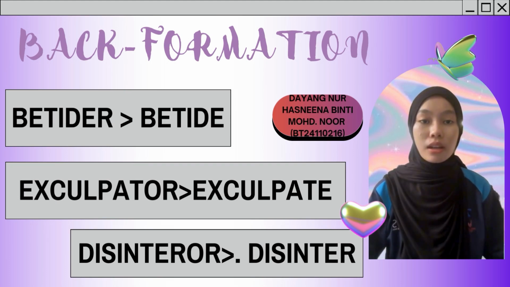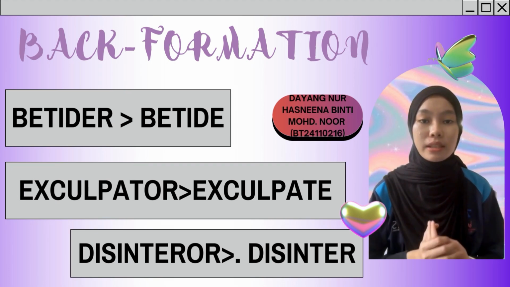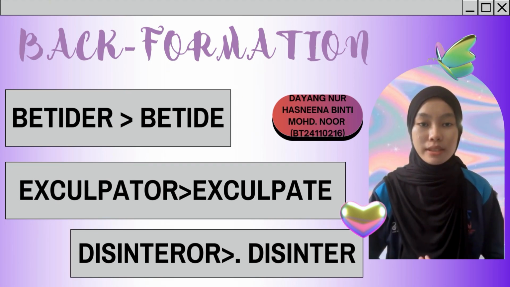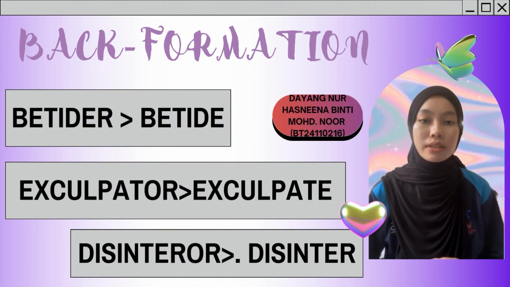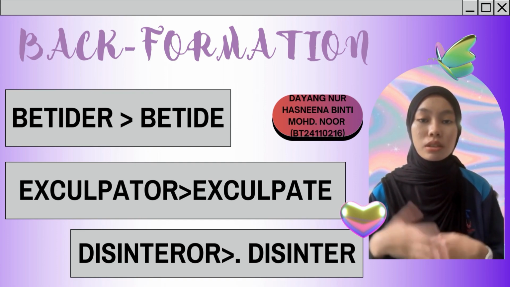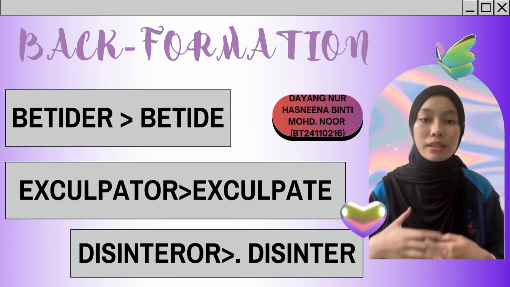Okay, for the next one, I'm gonna explain the original words that we created for the back formation process. There are 3 words that we created, which are betider, exculpator, and disinterer. Betider is the new word that we created, which then undergoes the back formation process, forming betide. It changes from a verb to a comparative verb in this context.